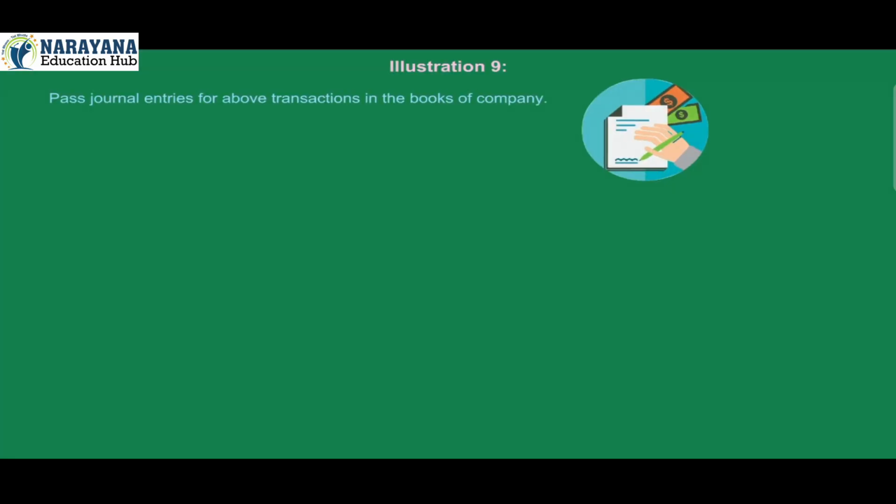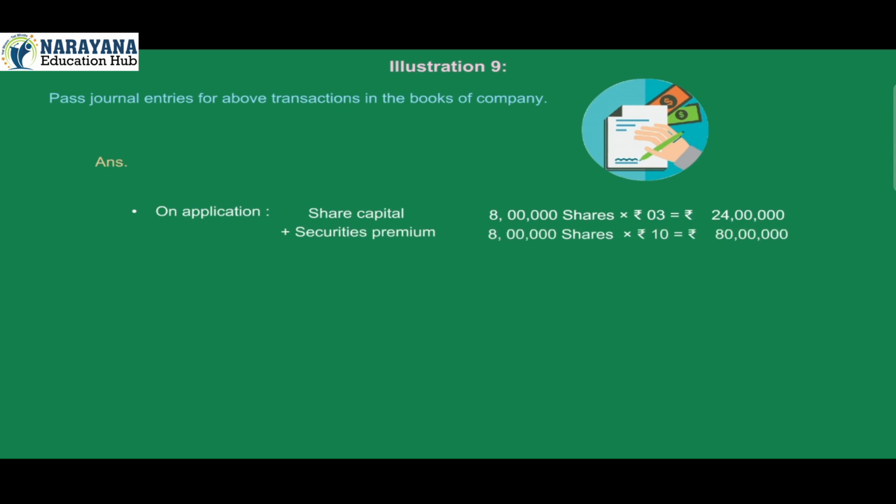Pass journal entries for above transactions in the books of company. Answer. On application: share capital, 8 lakh shares × rupees 3, is equal to rupees 24 lakh, plus securities premium, 8 lakh shares × rupees 10, is equal to rupees 80 lakh. Bank account rupees 1 crore 4 lakh.